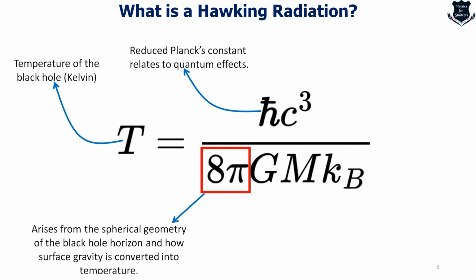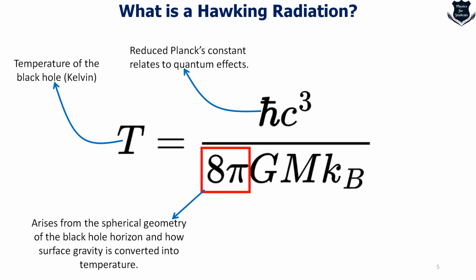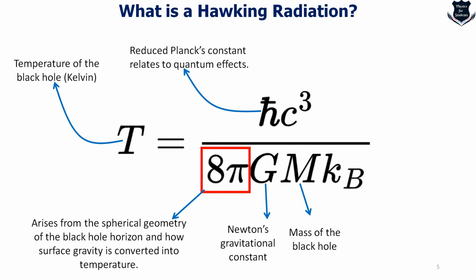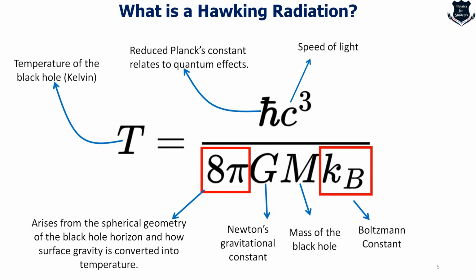Obviously, this 8 pi is a derivation which is out of the scope of today's video, but you can understand that this arises from the spherical geometry of the black hole and how the surface gravity is converted into temperature. The G is the good old Newton's gravitational constant. The capital M is the mass of the black hole, and this you all know is the Boltzmann's constant coming from thermodynamics, and the c is the speed of light.